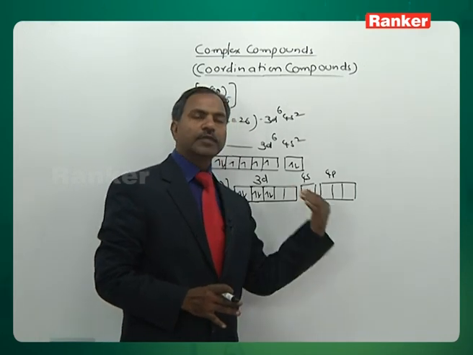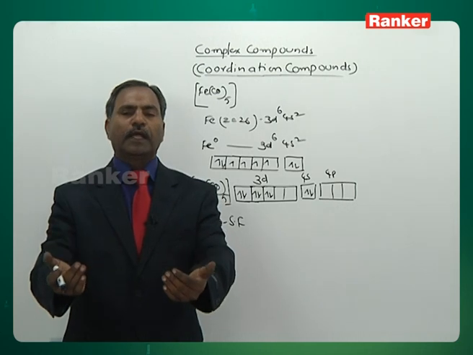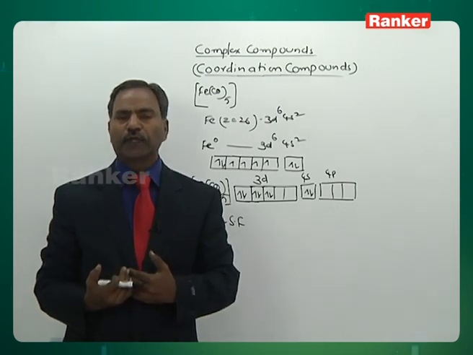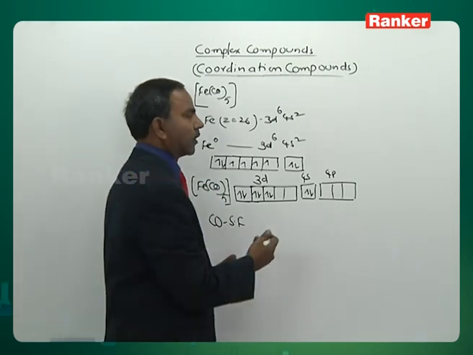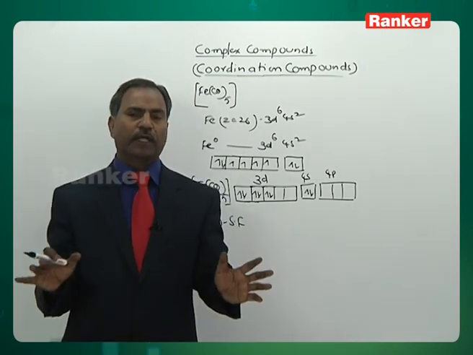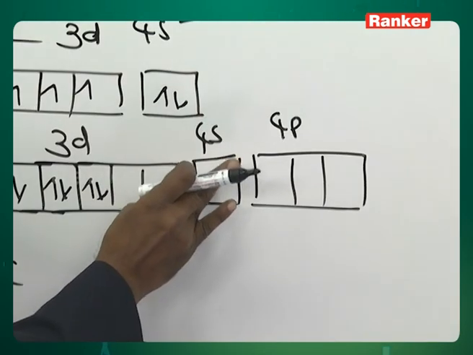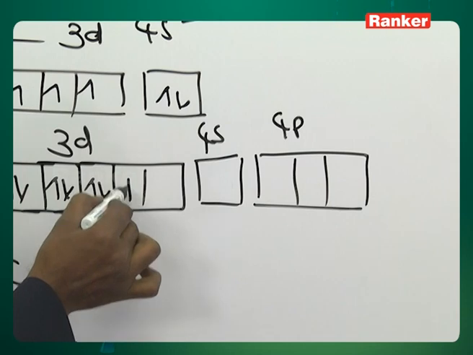Since CO is a strong field ligand, this electron from the s orbital is shifted to d. We have to shift the electron, otherwise the hybridization will not take place and the complexation will not take place. Therefore, we are shifting this electron from 4s to 3d.